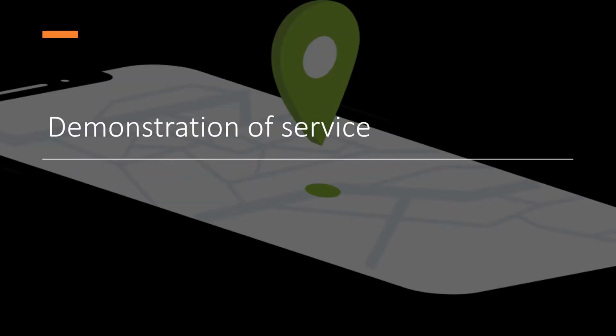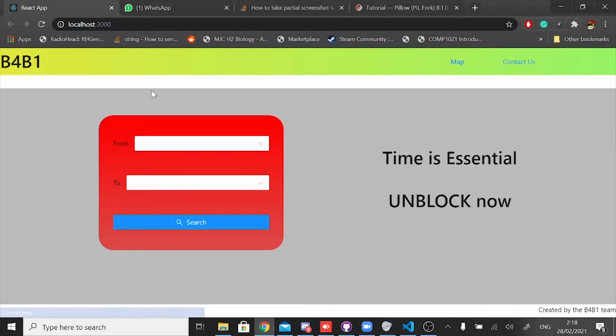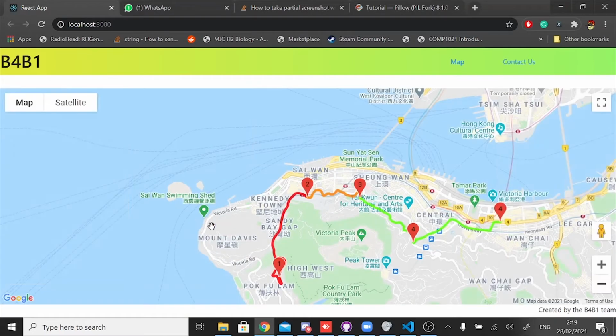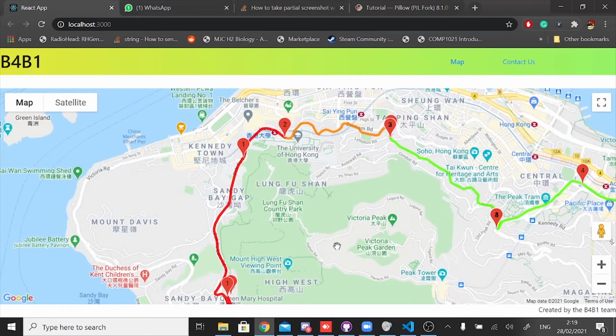Now I would like to demonstrate our service Unblock. As you can see in the Unblock website, you can first select your destination, from and to, and when you press the search button, it will search for you the best route from the API. As we can see, the red color indicates heavy traffic, the yellow one indicates slow traffic, and the green one indicates very free traffic. This API compiles and then tries to provide the best route while it is controlling the traffic in the area around it.